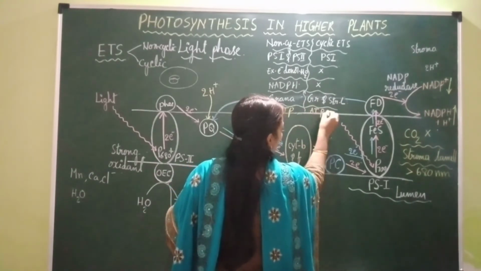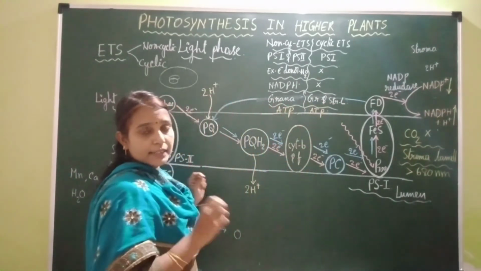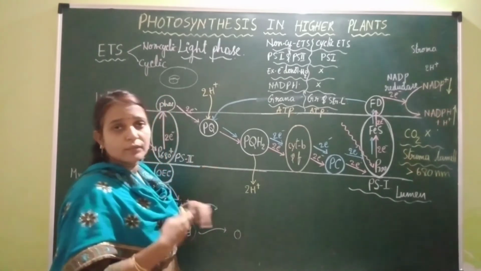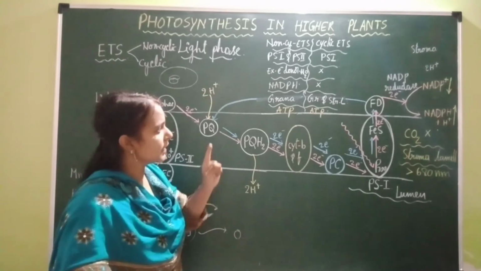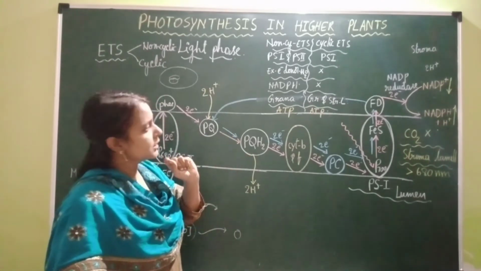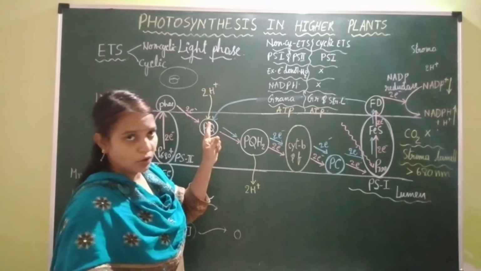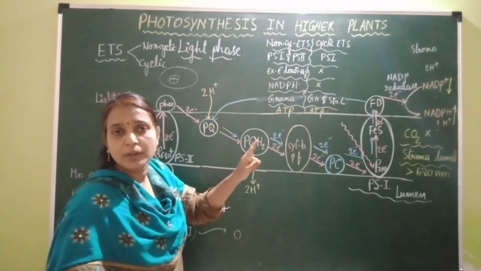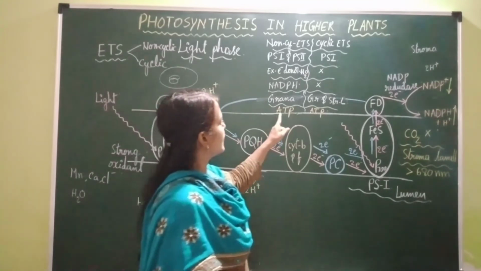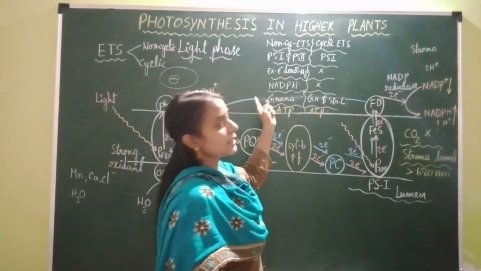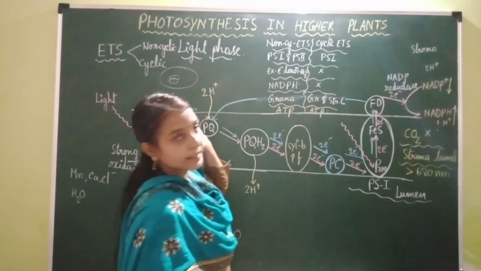What is the aim of this light phase? Aim of this light phase is to convert radiant form of energy into chemical form of energy. What is that chemical form of energy? NADPH and ATP. So NADPH is synthesized during non-cyclic electron transport system, but during cyclic electron transport system there is no synthesis of NADPH, but ATP is synthesized in both non-cyclic ETS and cyclic ETS.